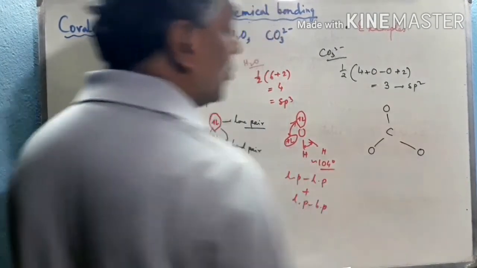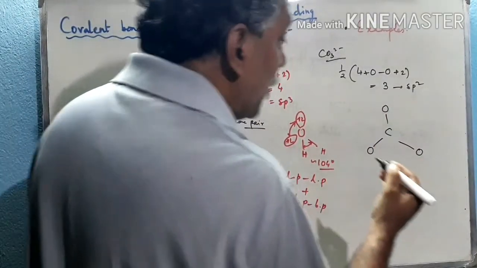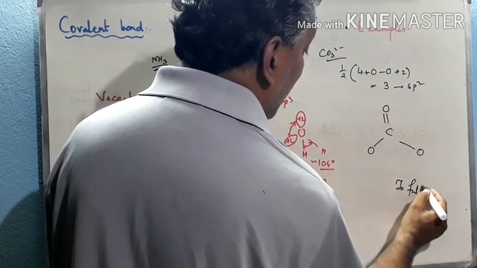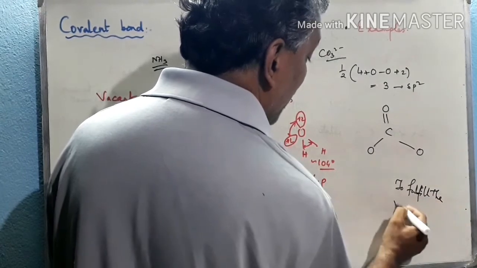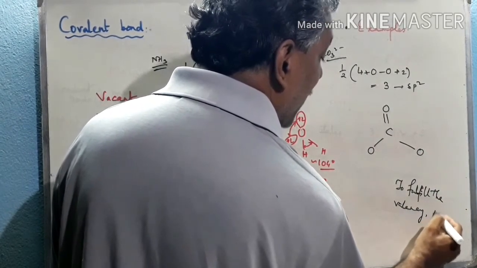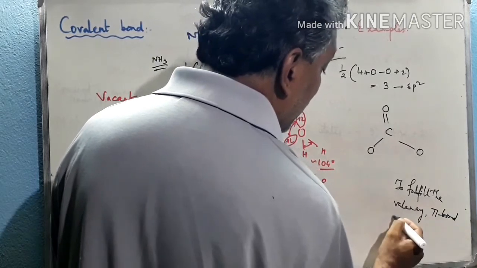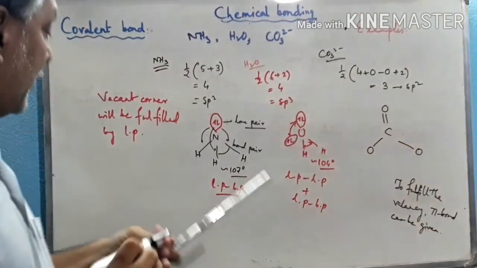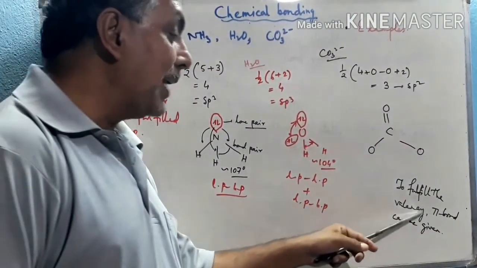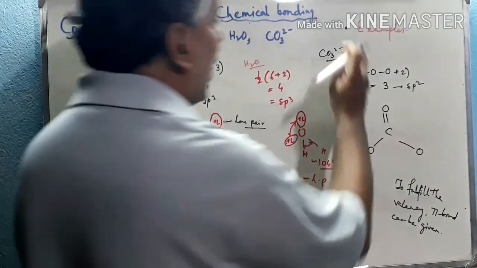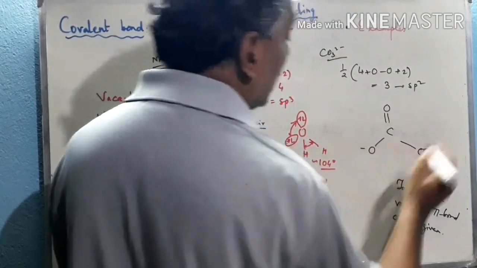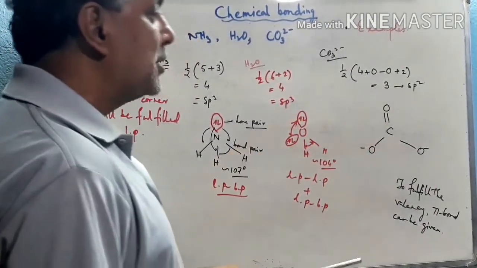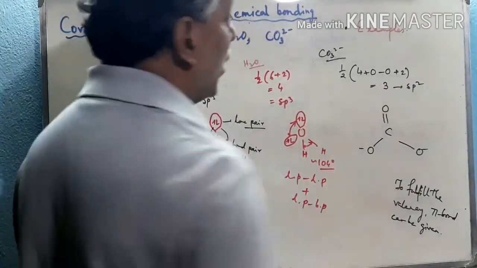3 oxygen atoms are there also. But to fulfill the valency of the oxygen atom, one oxygen must be occupied by the pi bond. To fulfill the corner, a lone pair can be given. To fulfill the valency, a pi bond can be given. Therefore, the other 2 oxygen atoms occupy the 2 negative charge over these 2 atoms. So O minus, O minus. This is the shape, sp2 hybridized. So the carbonate anion has a planar triangular shape.